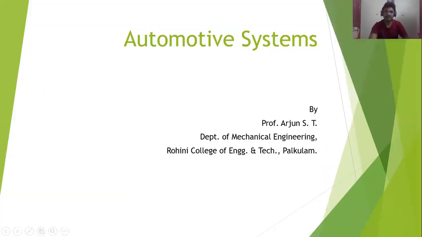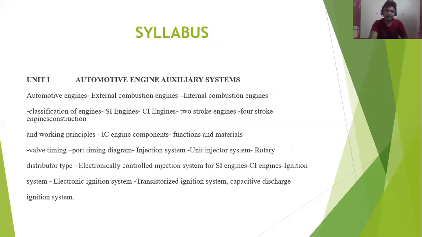This is the presentation I have prepared for you. So, syllabus. Unit 1 is the automotive engine auxiliary systems. In this unit you will be studying types of engines: the petrol engine, diesel engine, 4-stroke, 2-stroke, and after that valve timing and port timing diagrams, and the fuel injection system and ignition system.